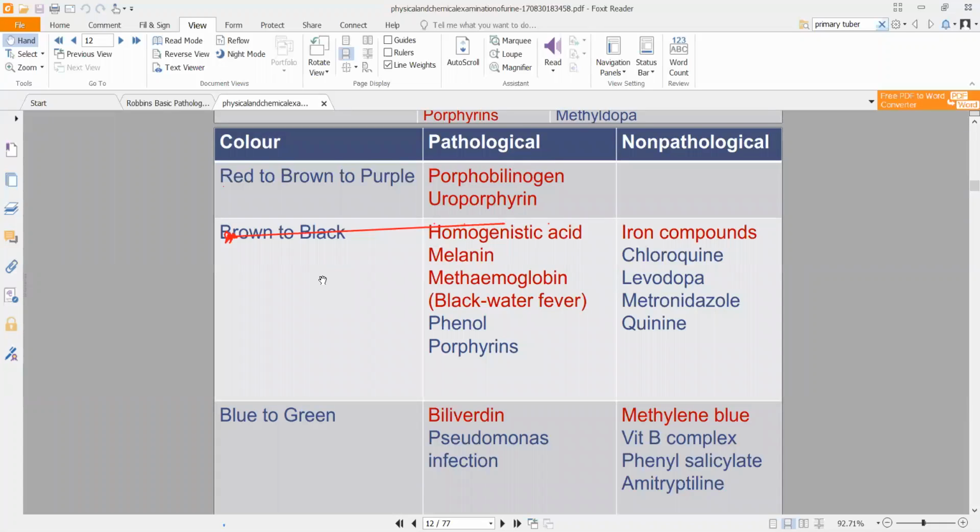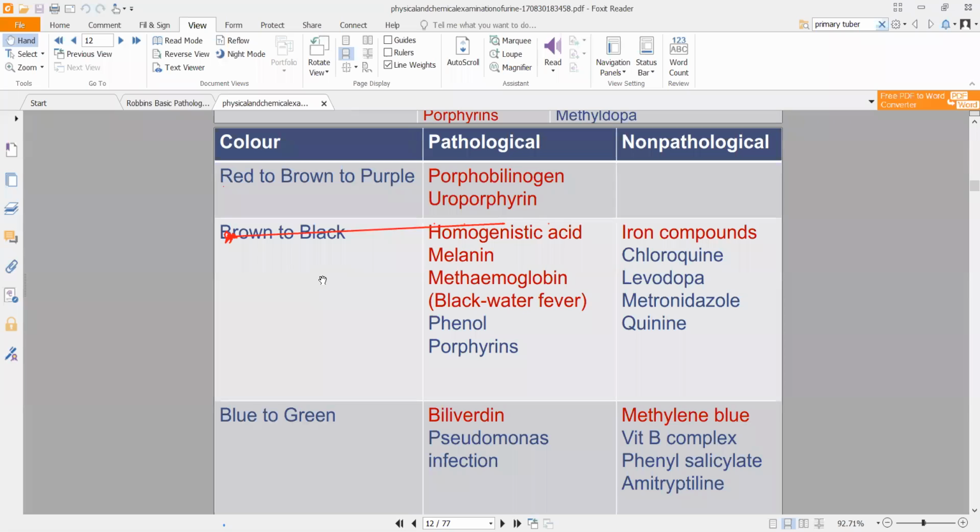This is generally the case if urine has melanin in it, right? Melanin is the pigment that gives you color, your skin color. The more melanin you have, the darker you will be. The less melanin you have, the clearer you will be, basically. Nothing to do with fairness creams. Now another thing, phenol and porphyrin. Also, if you are really dirty, then also you will be dark. So there is that. Phenol and porphyrins.